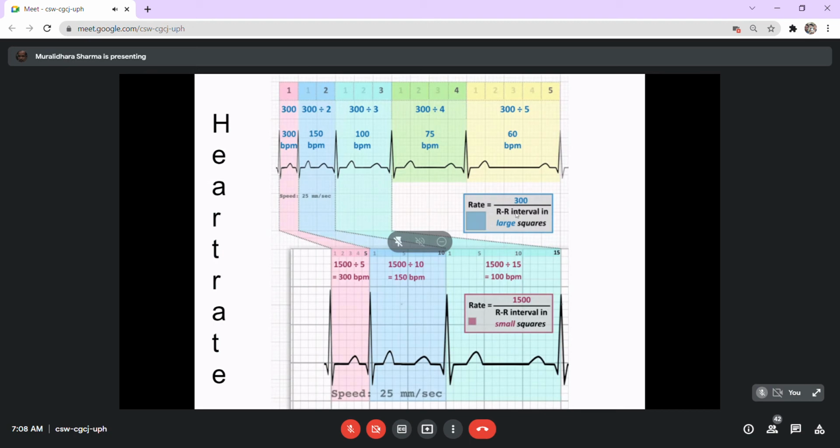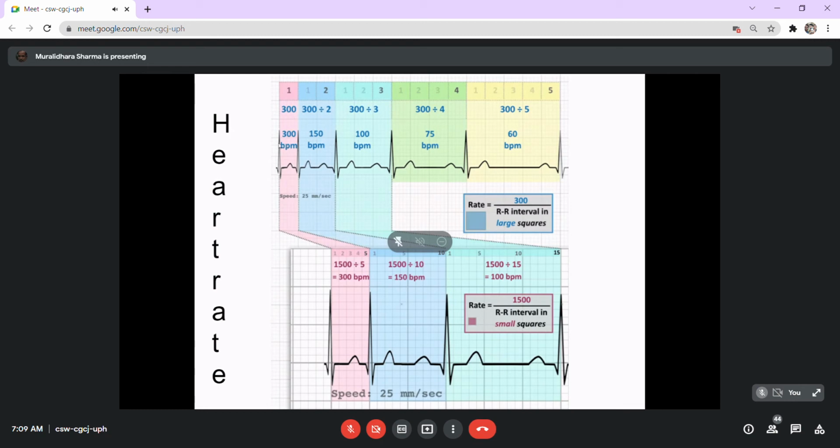Now, in those ECGs where the rhythm is normal, and this is important, the rate is counted by a formula. There are two formulas. When you count the large squares, the 5 millimeter squares, it is 300 divided by the RR interval. If you are counting the small spaces, these fine lines, the formula is 1500 divided by the RR interval. You may adopt either of these; both mean the same. A large square is 5 fine lines, and a small square is 0.04 seconds, and based upon that, these formulas are adopted. So 300 divided by the large squares or 1500 divided by the small squares.